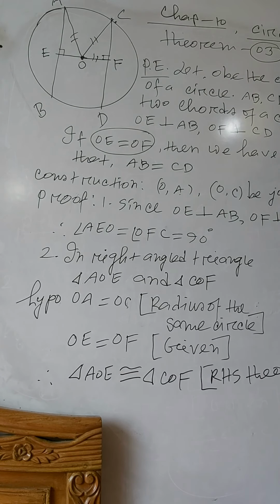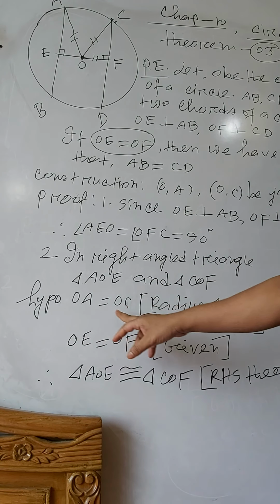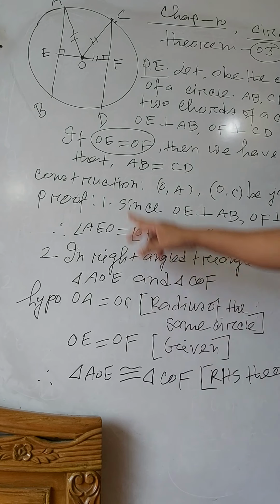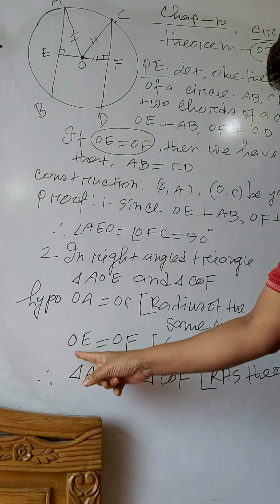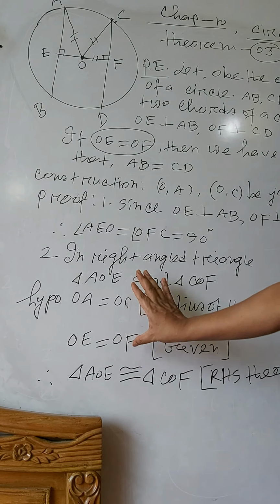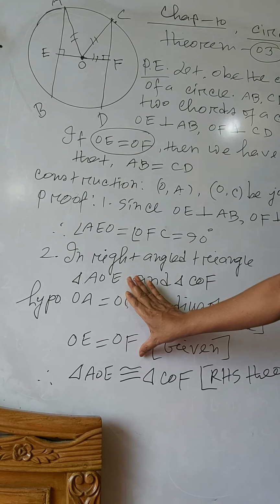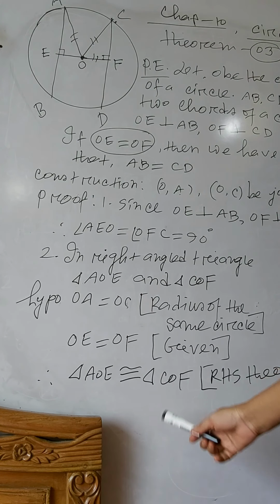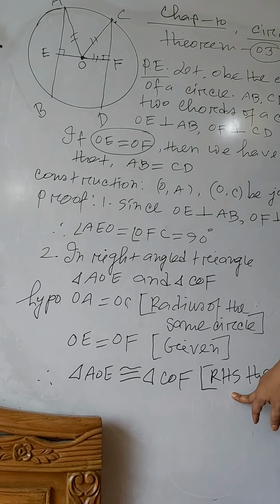Hypotenuse OA equal to OC, radius of the same circle, and also OE equal to OF, because this is the given condition. That's why triangle AOE and triangle COF are congruent by RHS theorem. RHS means in right angle triangle, hypotenuse and one side.